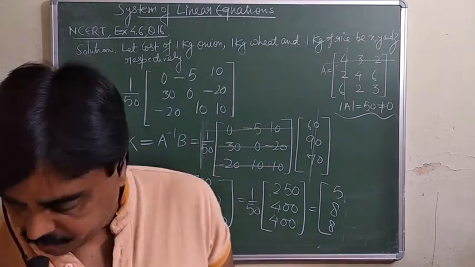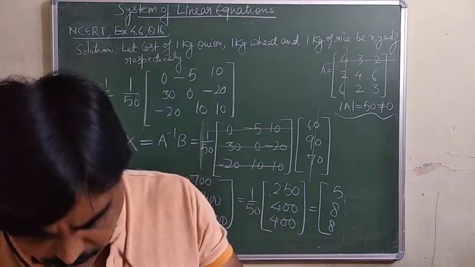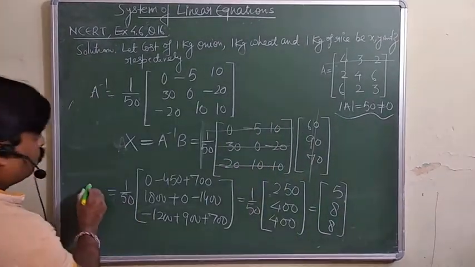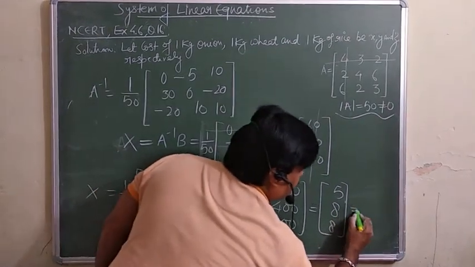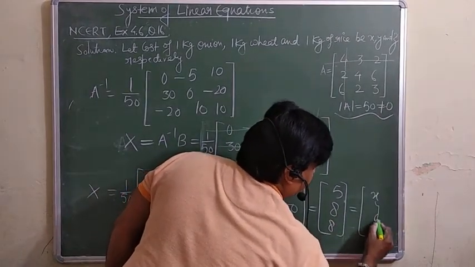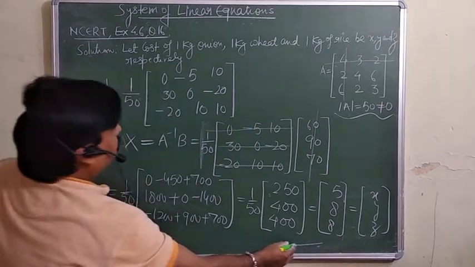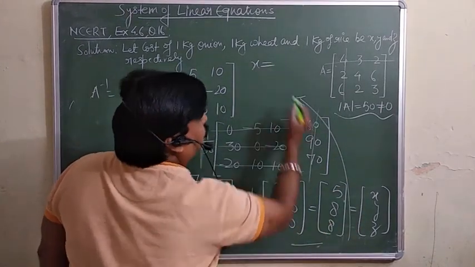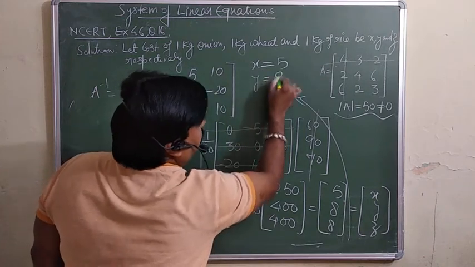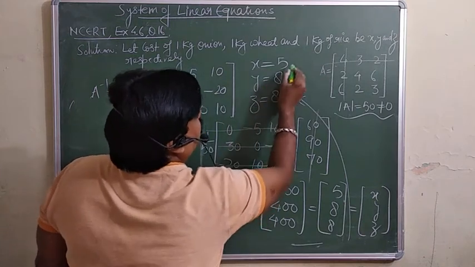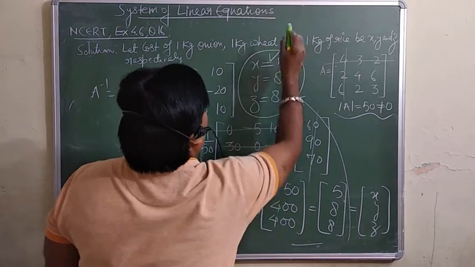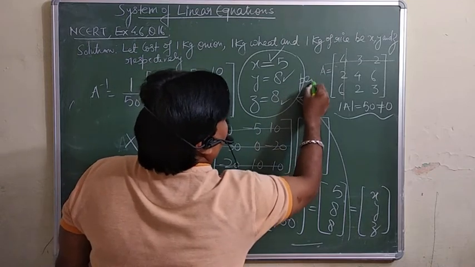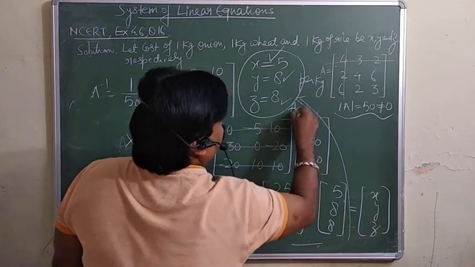You are getting it here only. Let me check, yes, 5, 8, 8 it is. And this is equal to X, that is x, y and z. Now you can compare this one. So look at here. You will get x is equal to 5, y is equal to 8 and z is equal to 8 also. So these are the costs of the onion, wheat and rice per kg. This is your answer. Have a look.